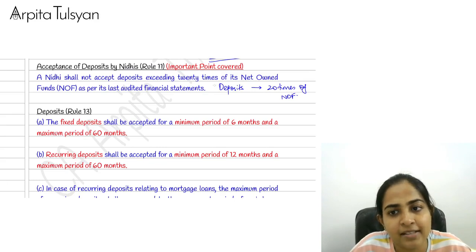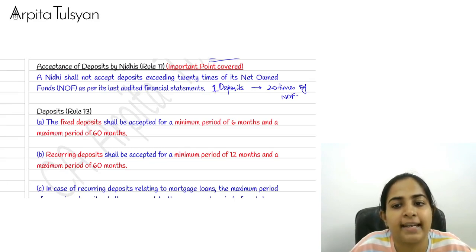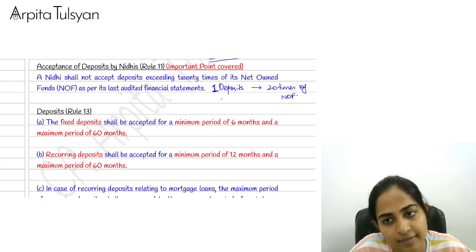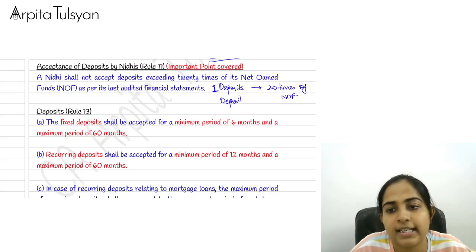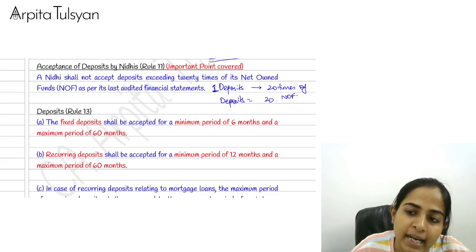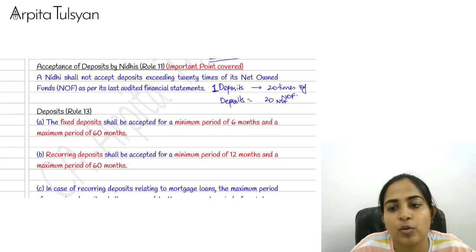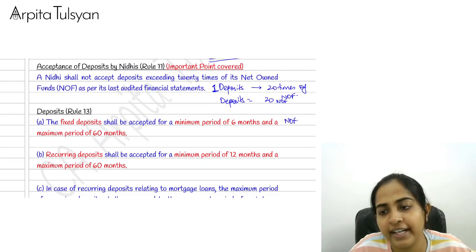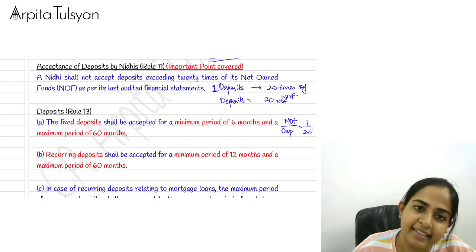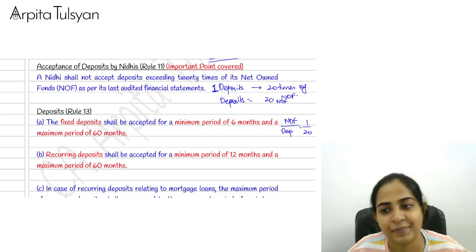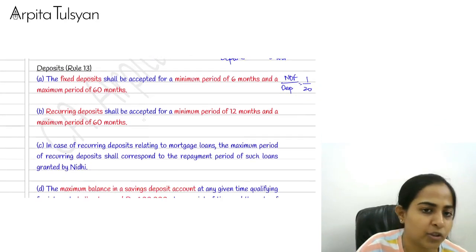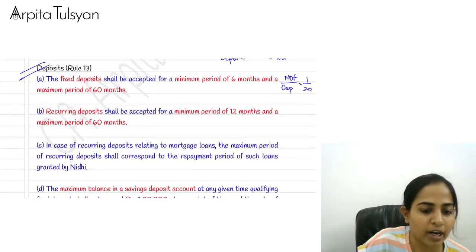Very clear with this? Deposits that you are accepting should not exceed 20 times of your net owned funds. Okay, so deposits is equal to 20 times of NOF. So NOF divided by deposits is equal to 1 upon 20. Right?